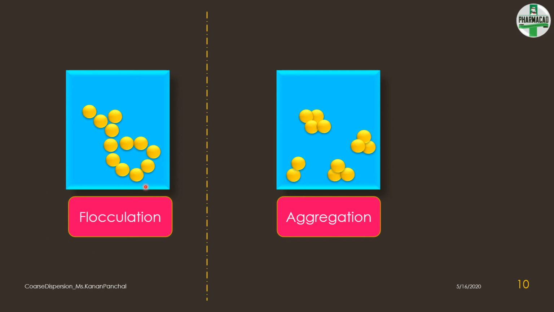This is called flocculation, in which you have porous type of sediment, and this is called aggregation, where you have tightly bound molecules. Now the forces at the surface of the individual particles govern the degree of flocculation or aggregation. Now these are called floc or floccules. They are nothing but light and fluffy conglomerates and are held together by weak van der Waals forces.